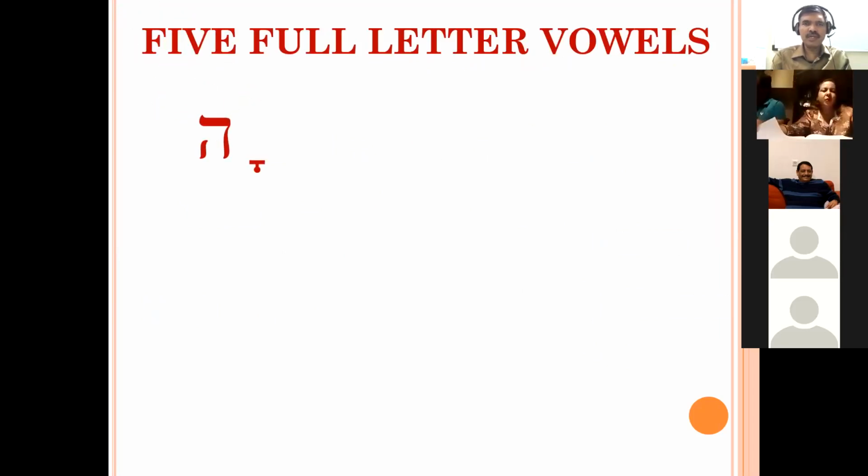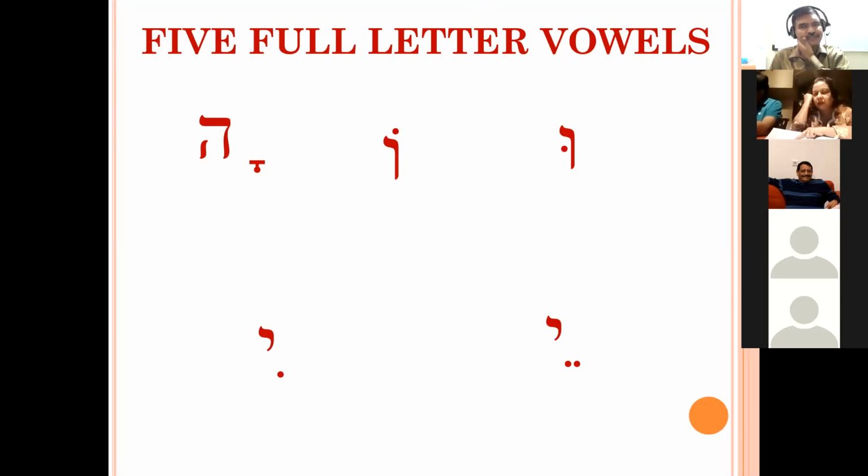Then the five full letter vowels. How to remember these five full letter vowels? You have to remember Waw, Yod, and He. Only three letters you have to remember. Waw, Yod, and He. There are two vowels, that is Shureq and Holem. There is one He, that is Qamets He. And there are two Yods, that is Sere Yod and Hireq Yod. These are called five full letter vowels because they involve a consonant in their formation. So remember that these are called five full letter vowels.